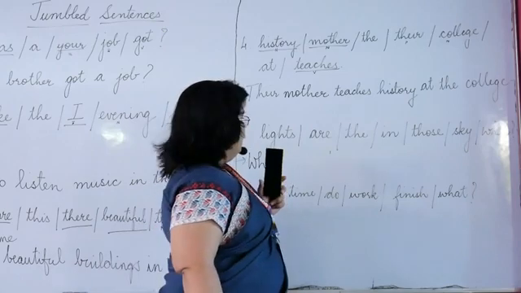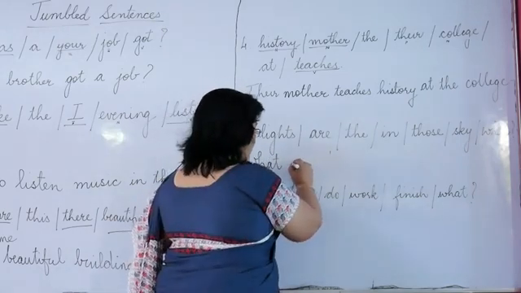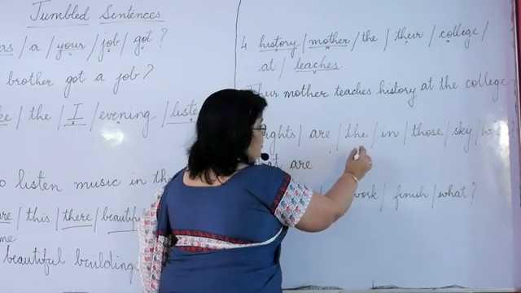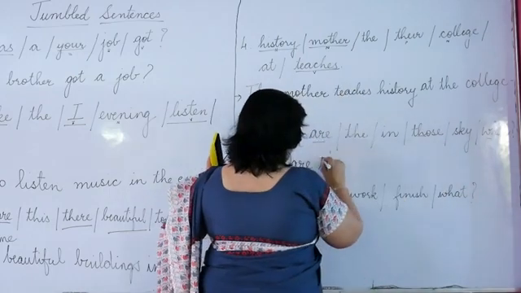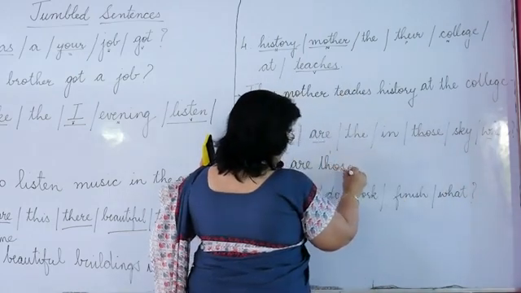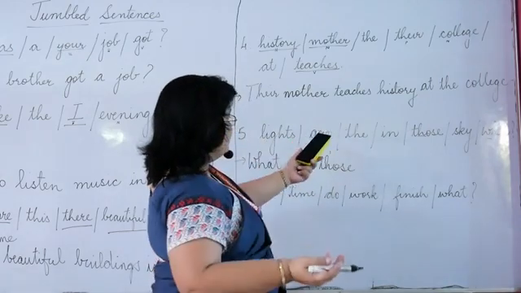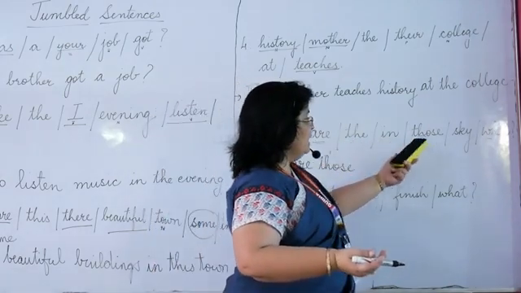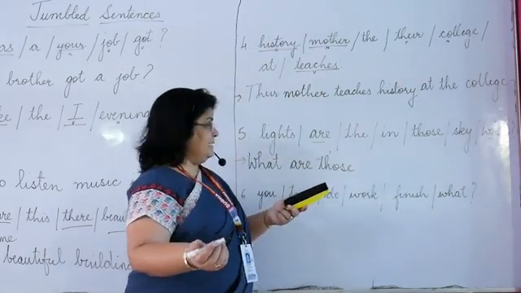Okay? What are those. Now lights, in, the, are left, and sky. Very clear. We can make the remaining sentence.